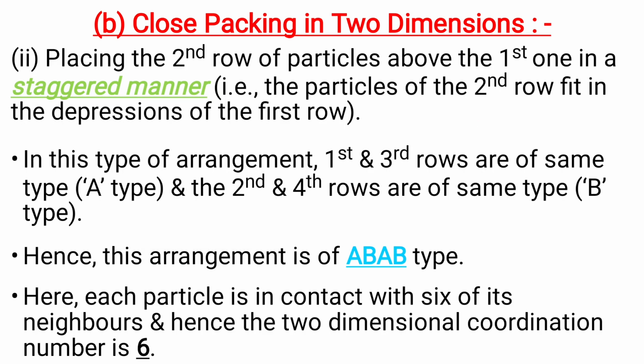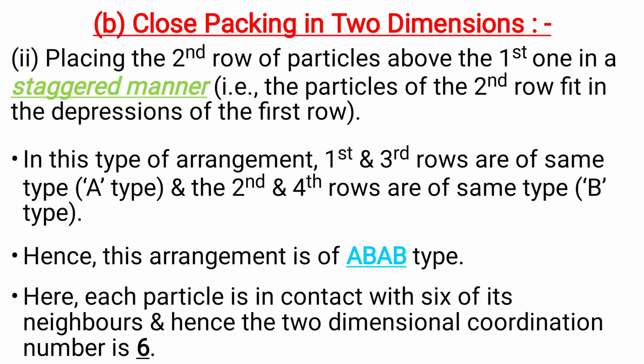And the second way of close packing in 2 dimensions can be done by placing the second row of particles above the first one in a staggered manner. That is, the particles of the second row fit in the depressions of the first row. In this type of arrangement, the first and third rows are of the same type, that is A type. The second and fourth rows are of the same type, that is B type.